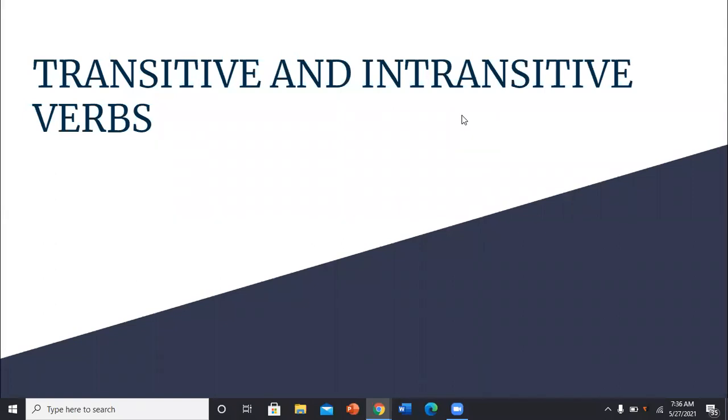Under modal auxiliaries we talk about can, could, may, might, shall, should, will, would. And when we talk about primary auxiliaries, we talk about be forms: is, are, was, were, been, being. And do forms: do, does, doing, done, did. Have forms: have, has, having, and had. So like this we divide. That is another classification of verbs, friends.